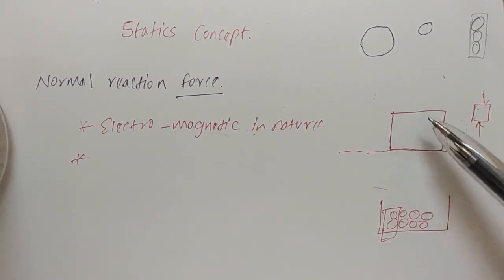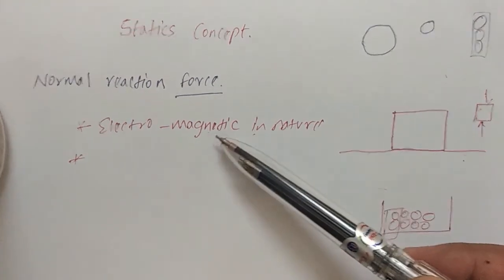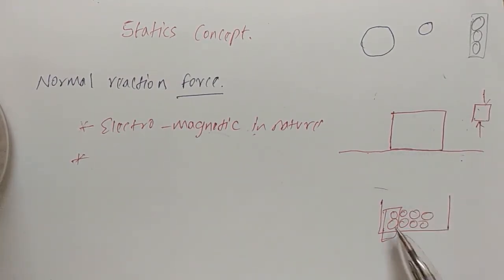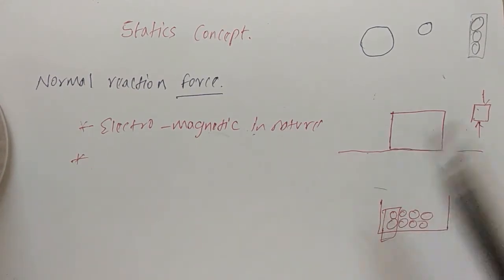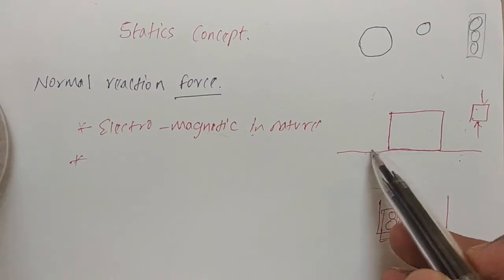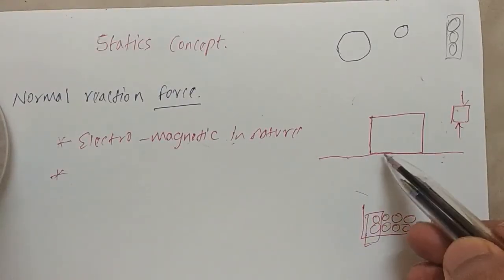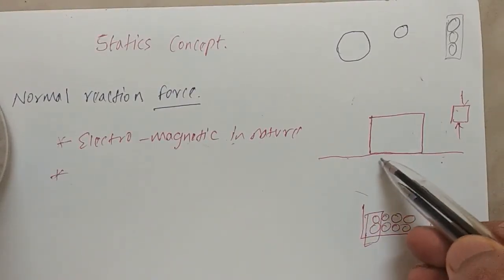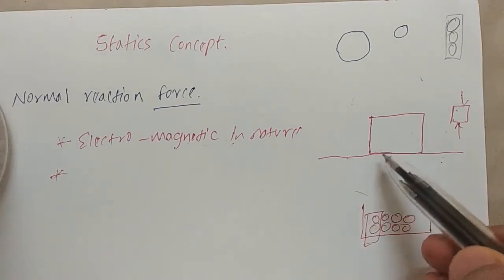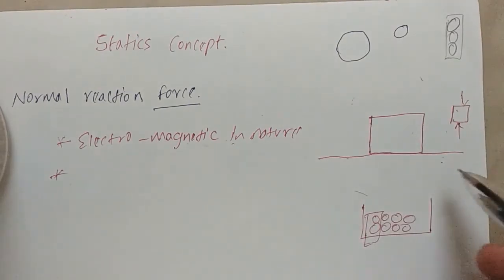Now, as we have discussed that the normal reaction is an electromagnetic force and electromagnetic force occurs on a very small scale, then why does a normal reaction force exist for this block? If you look closely, the block is made out of atoms. All the objects in this universe are made out of atoms, and at the contact surface, the atoms from this block squeeze against the atoms in this surface, and in turn an electromagnetic force is developed.